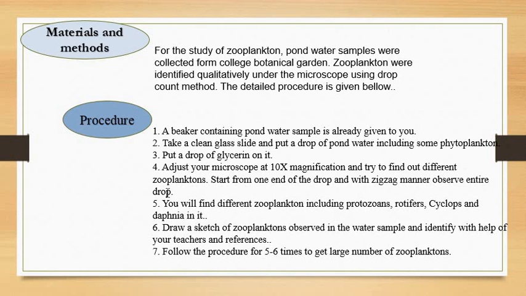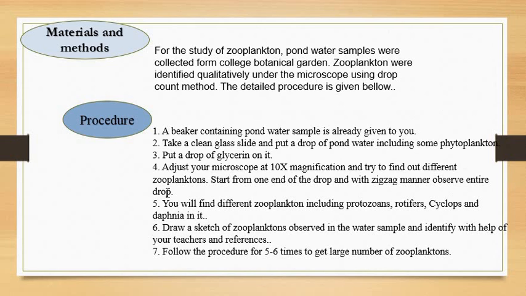As soon as you observe the organism, if you are able to identify it by yourself, you have to note it down, or if you are not able to identify it, you can call your teacher, right? And then you'll get the specimen identified. Follow the procedure 5 to 6 times to get a large number of planktons.